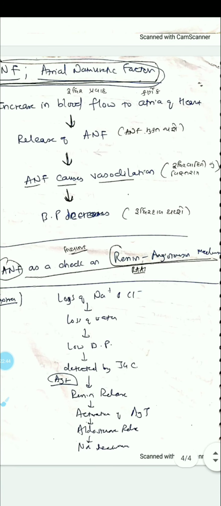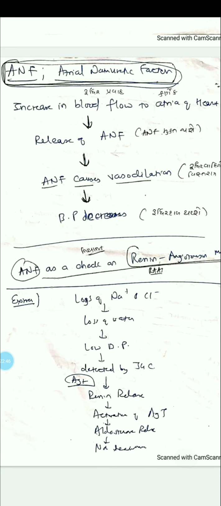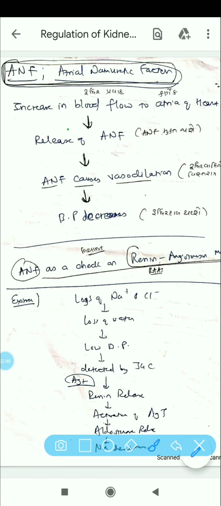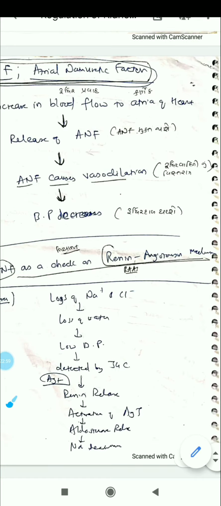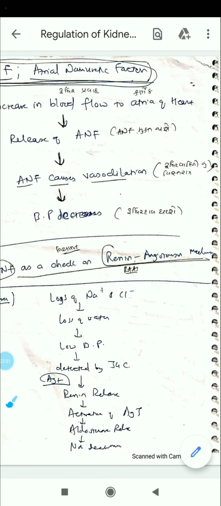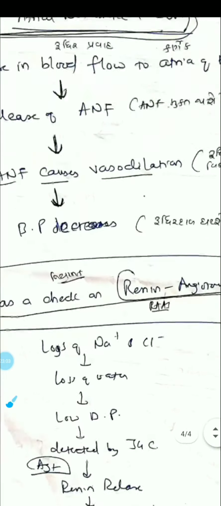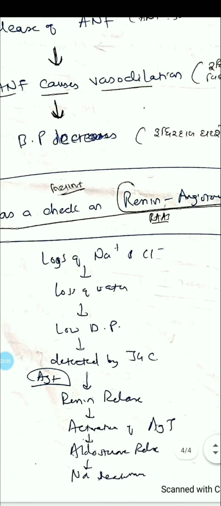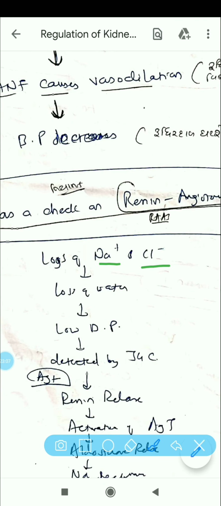Next we can also take questions. We'll take questions from all the chapters which we have covered. They asked this question about how this activity is exhibited. The question was about the loss of sodium and chloride. I'll take the entire pathway so it will be easier for you to understand. Let us assume that there is loss of sodium and chloride, Na+ and Cl-. Water is also lost along with that.